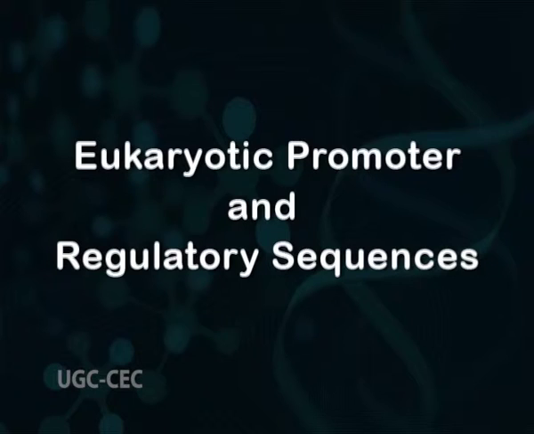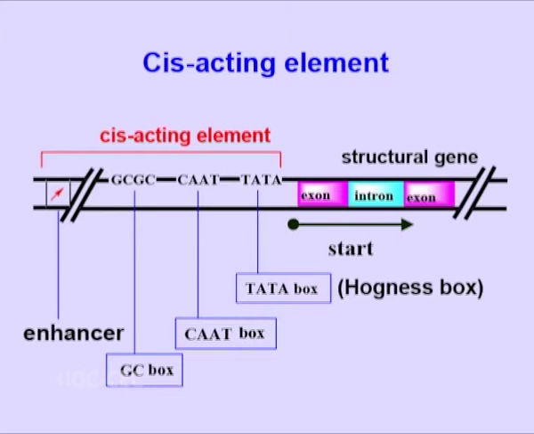Eukaryotic promoter and regulatory sequences. In eukaryotes, also a sequence of DNA bases which is almost identical to the Pribnow box of prokaryotes is identified. This sequence is located almost 25 nucleotides upstream from the mRNA synthesis start site. Here, this sequence is called the TATA box or Hogness box.